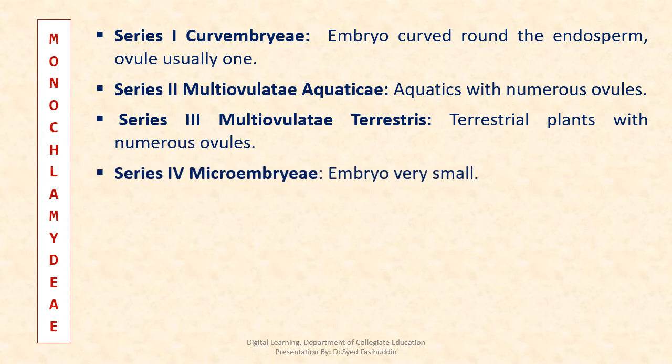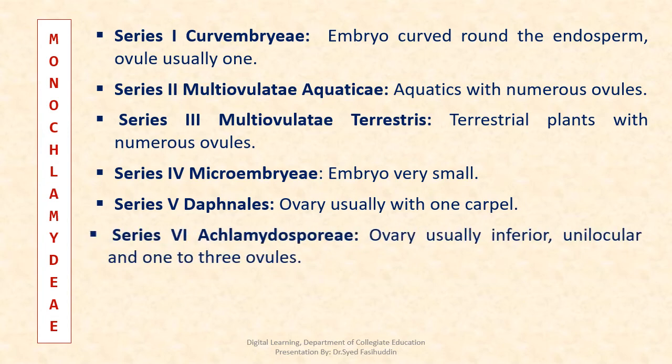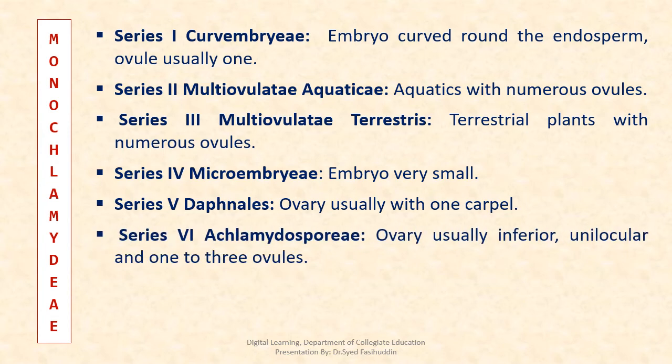In Microembrya, the embryo is minute. In Daphnales, the ovary is usually with 1 carpel. In Echlamydospore, the ovary is usually inferior, unilocular, with 1 to 3 ovules.